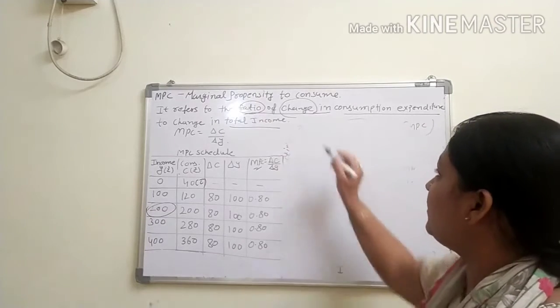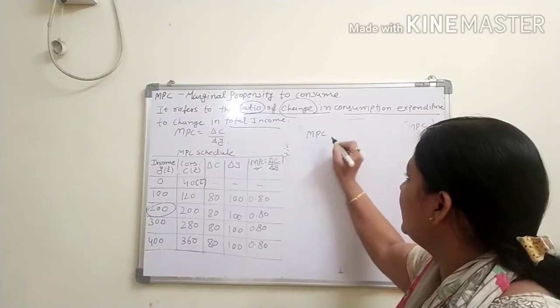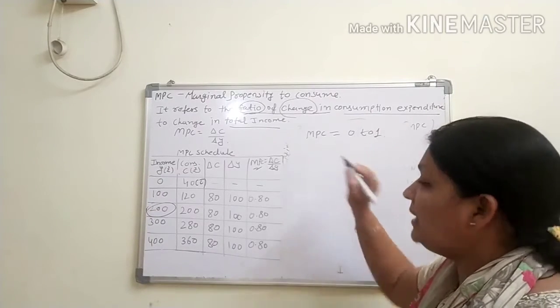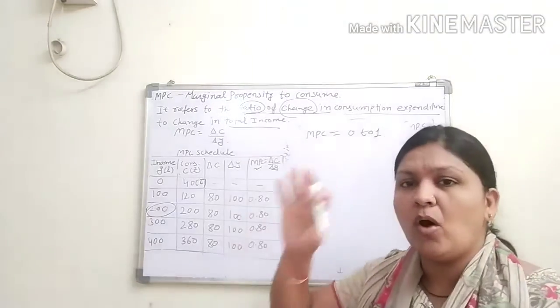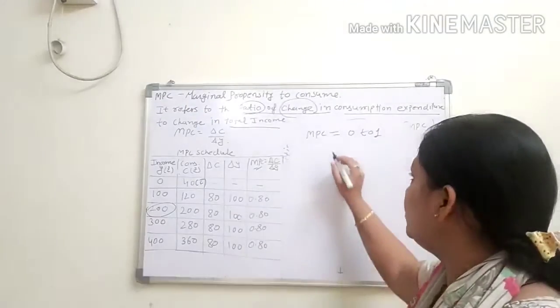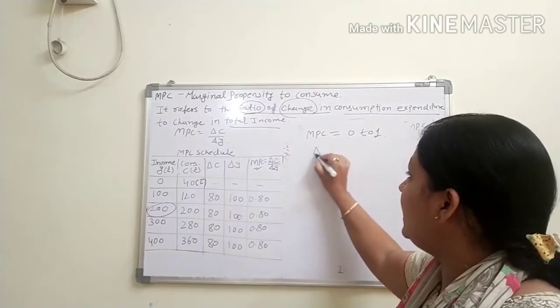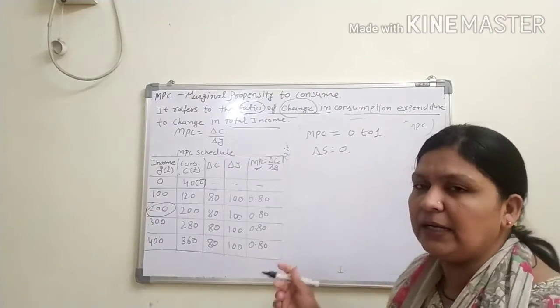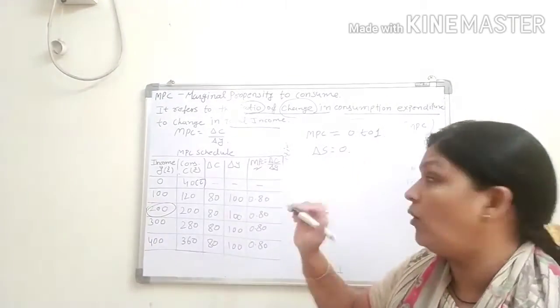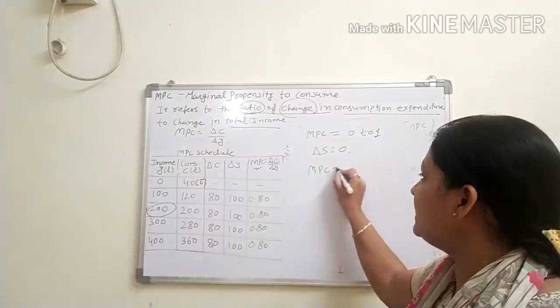So first important point is MPC is always between 0 and 1. When all additional income is consumed by the consumers, what happens? Your delta S equals 0. Definitely, if we earned 100 rupees and spent 100 rupees, our saving will be 0. At that point your MPC equals 1.